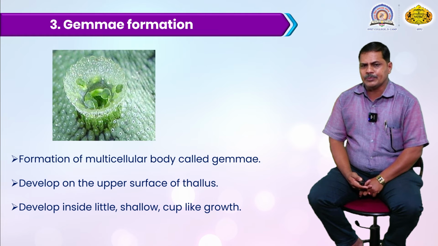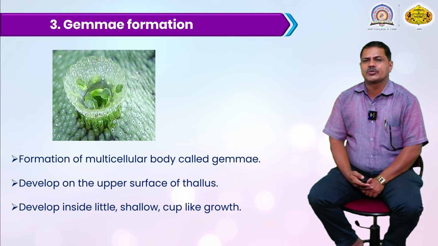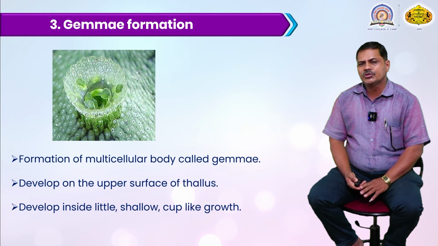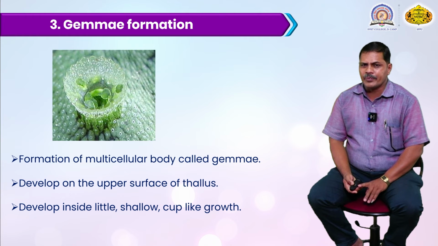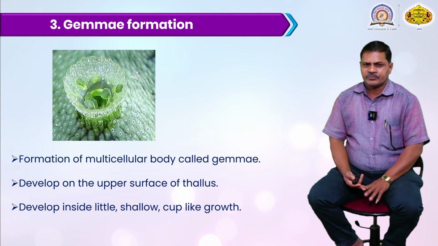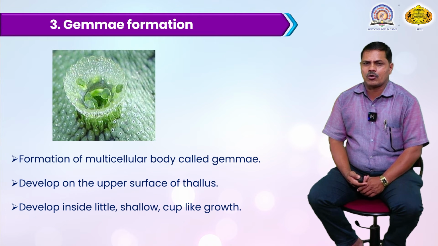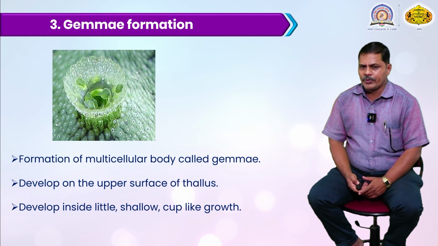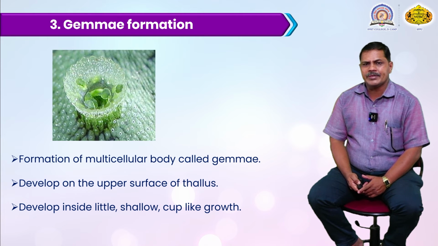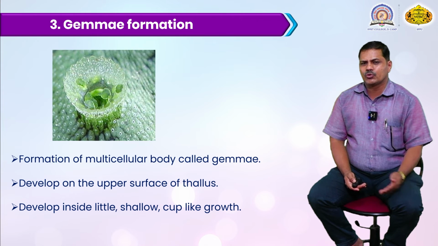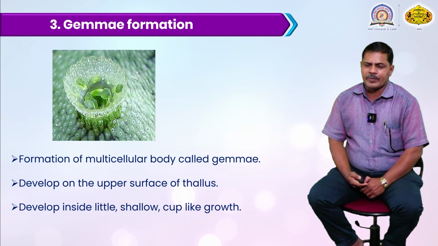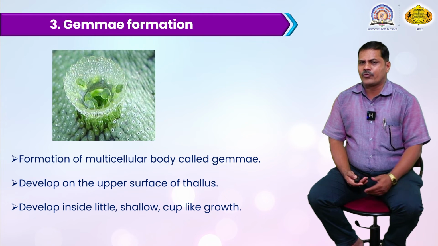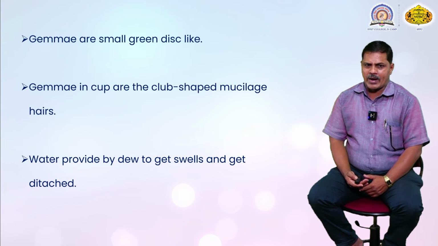Gemmae develop on the upper surface of the thallus. Mostly all gemma cups develop at the midrib region or dorsal surface. A shallow cup-like structure or growth develops, and the gemmae can reproduce or propagate into the next generation. Many gemma cups develop at the midrib portion, and they are propagated to the next generation as new individual plants.